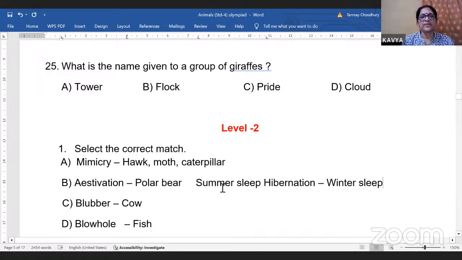So summer sleep is aestivation and hibernation is winter sleep. So there are animals that sleep in winter. For example, the polar bear.